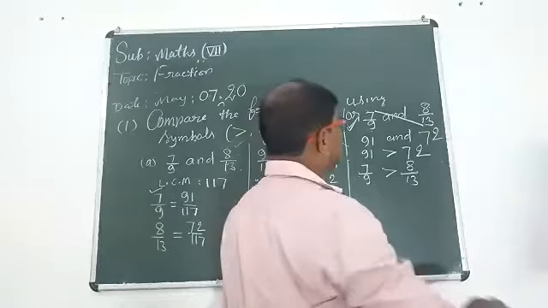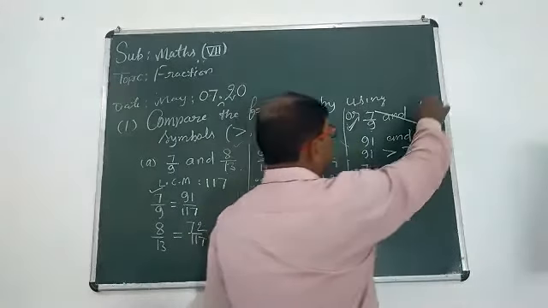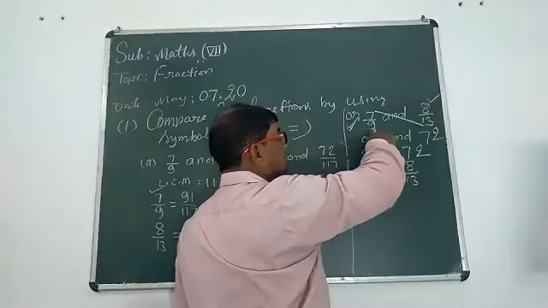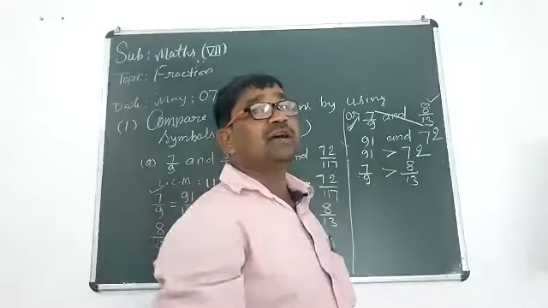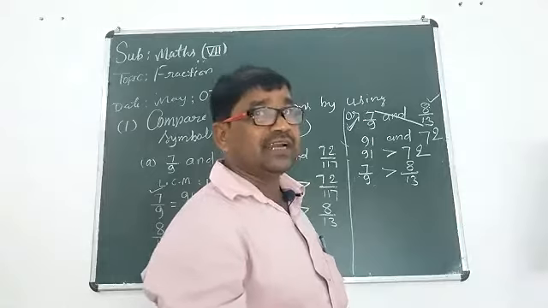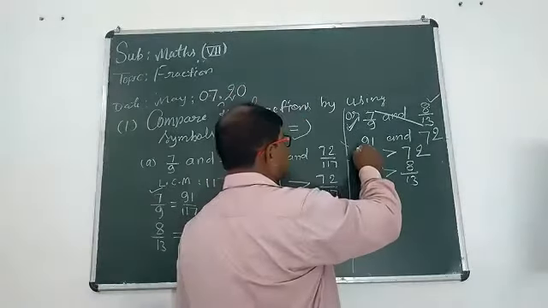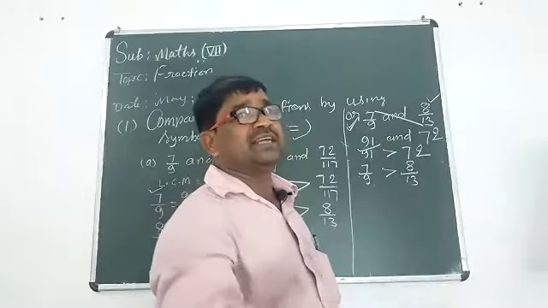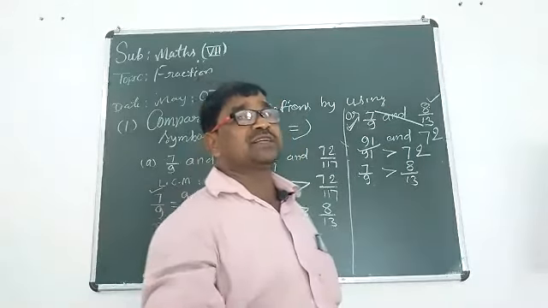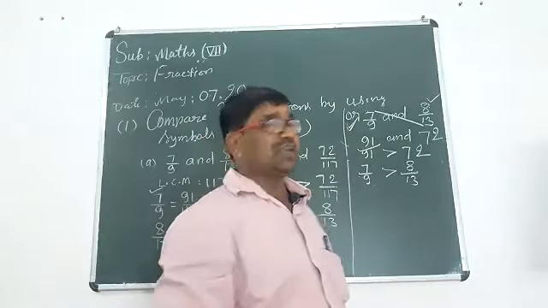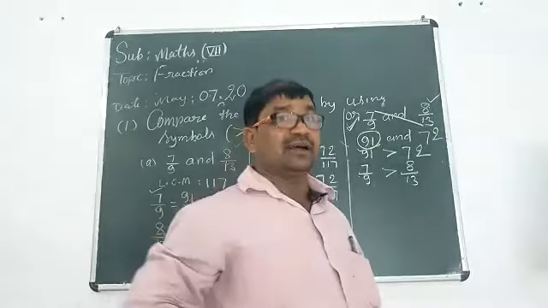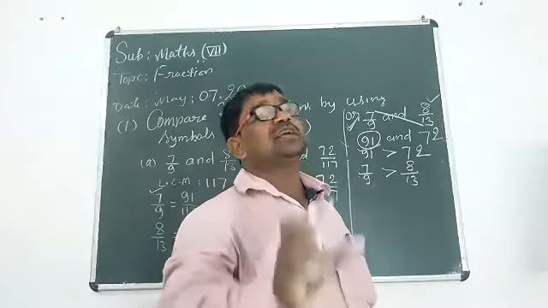For the second product, we will multiply the numerator of the second fraction by the denominator of the first fraction. If the first product is larger, then the first fraction will be larger. If the first product is smaller, then the first fraction will be smaller.